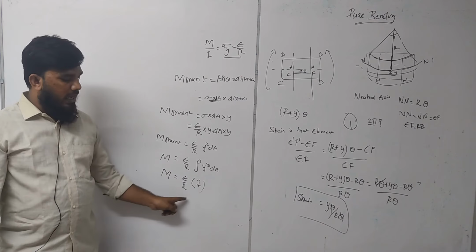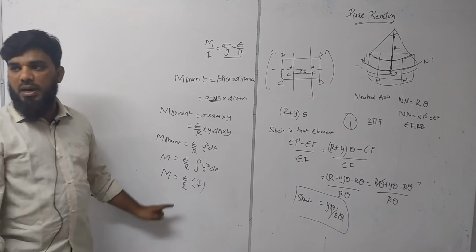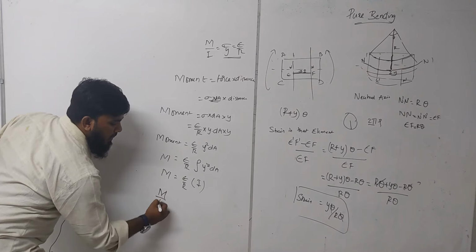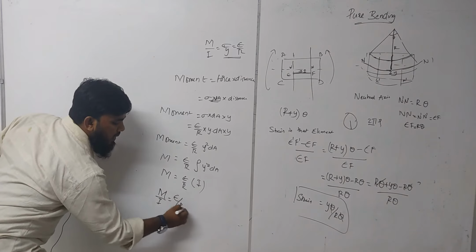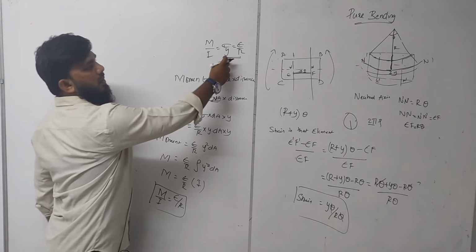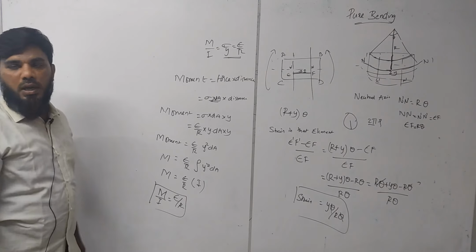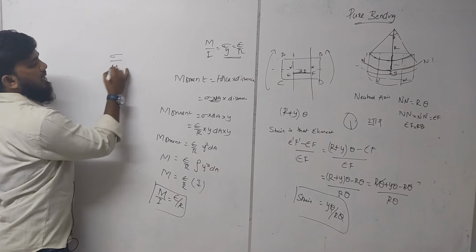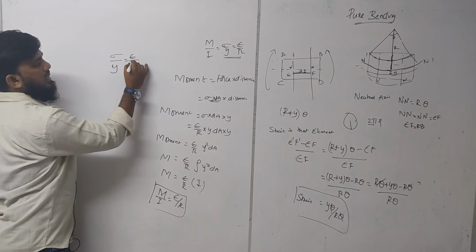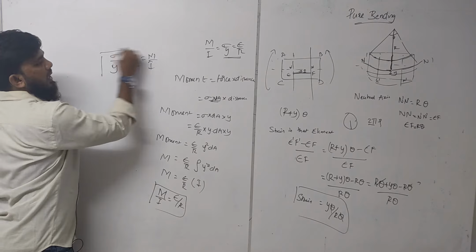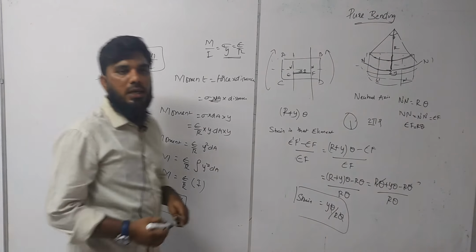I will send the I to the other side, and it becomes M by I is equal to E by R. We got the second equation. First we got sigma by y is equal to E by R. Now, sigma by y is equal to E by R is equal to M by I. So we have found the relationship between all the elements.